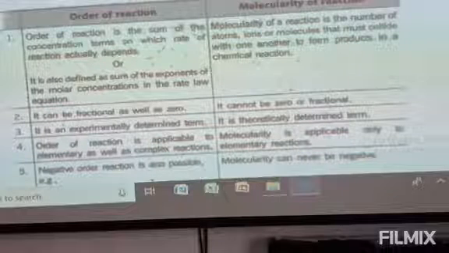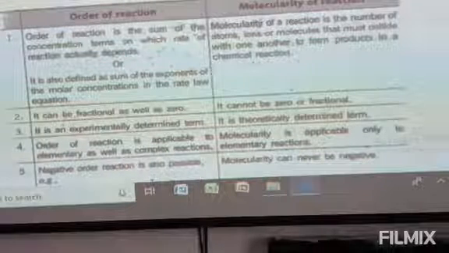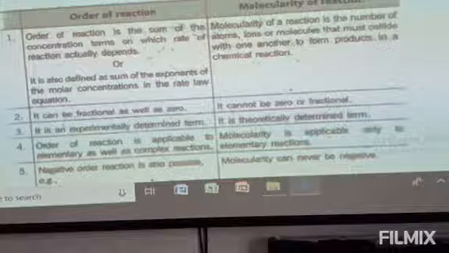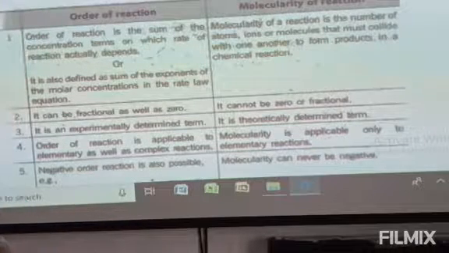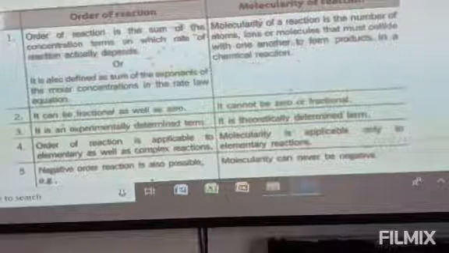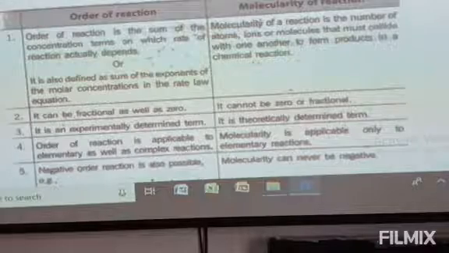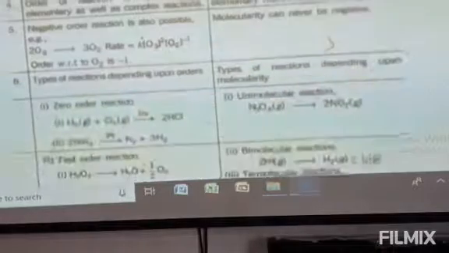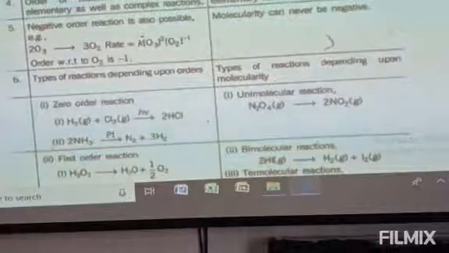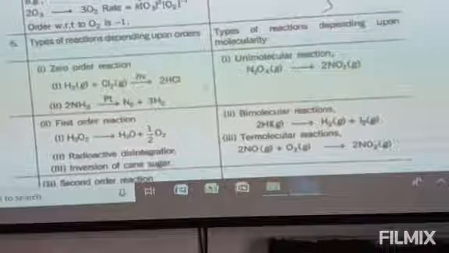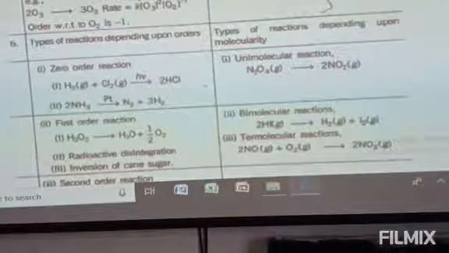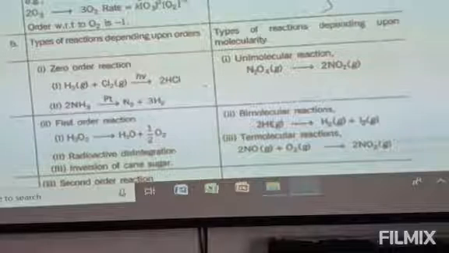And a key point of difference is that a negative order reaction is also possible. For order, a negative value is also possible, but molecularity should never be negative. This is the difference between order and molecularity. In the fifth point, we have different examples.